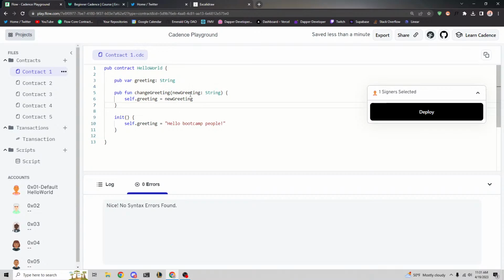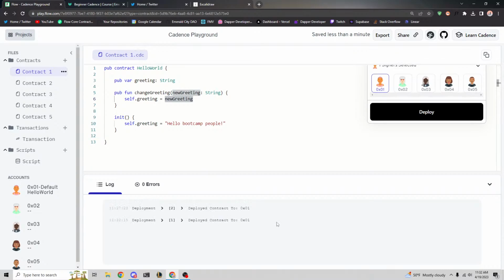Awesome. So we've now defined a function that receives a new greeting as a parameter, we call it a parameter, and we're setting self.greeting equal to the parameter that we passed in. Okay, so let's go ahead and deploy this contract again to account one.